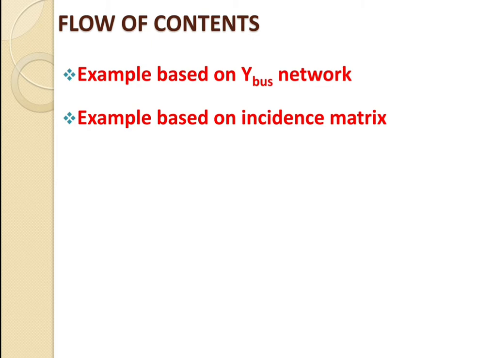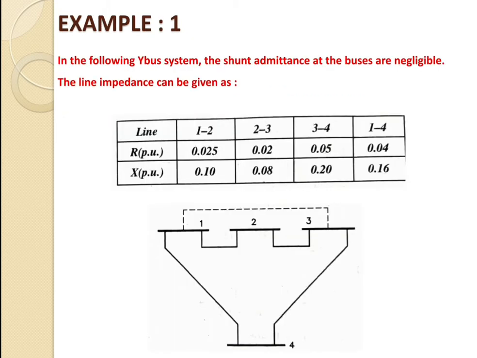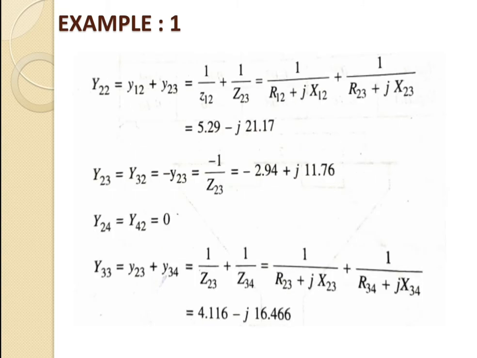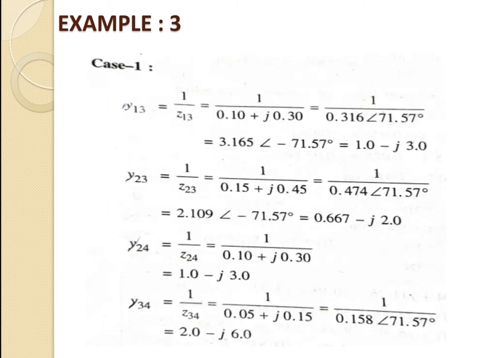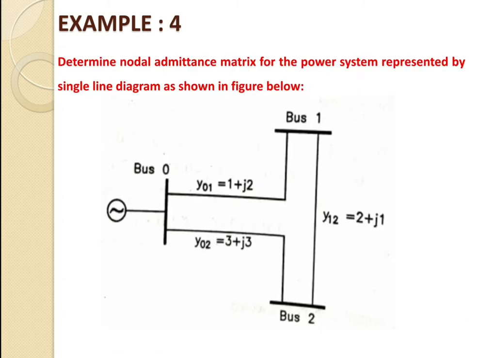This is the flow of the contents, that is the examples based on Y-bus network and examples based on incidence matrix. Inside my previous video lecture we have completed 3 examples. In that case we have assumed only a 3 bus system. Now we will go for the new example, having a number of buses that may be 4 instead of 3, or a total of 5 buses. At that time how we will solve the example, that we will learn in this lecture.